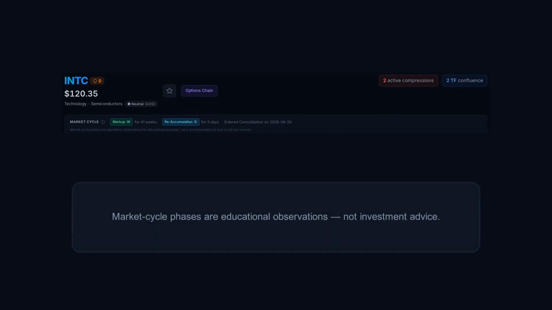Phases describe where a chart sits in its rhythm. They're algorithmic observations for education, not a signal to act. Context first, the decisions are always yours.